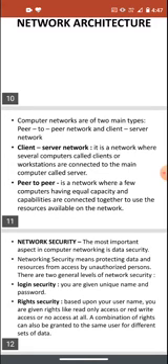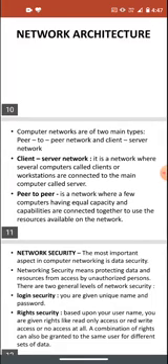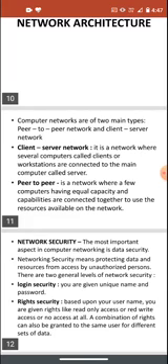Peer-to-peer is a network where a few computers having equal capacity and capabilities are connected together to use the resources available on the network. So in those networks, several computers are connected together to use the resources one by one. Each and every computer is connected with each other, that is peer to peer. Every single computer is connected with every other single computer.